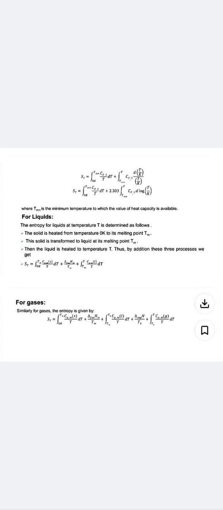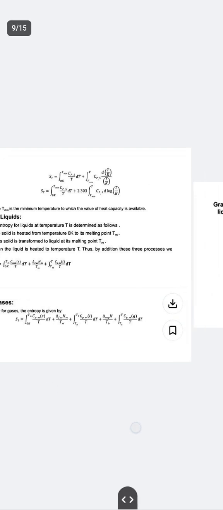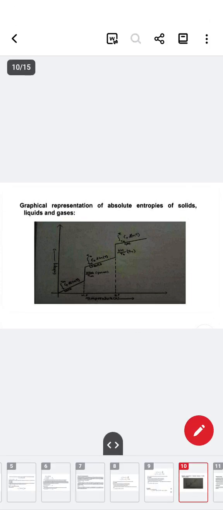Next, for gaseous: similarly, for gas, the entropy is given by this equation ST. Graphical representation: the solid, liquid and gaseous entropies are shown as a graphical representation of the absolute entropy of solid, liquid and gaseous.